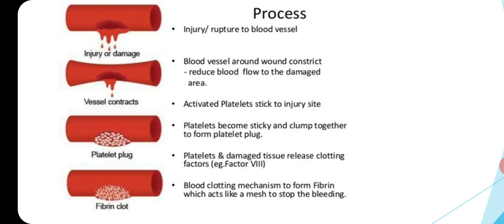Then these platelets become sticky and clump together to form the platelet plug. The platelets and damaged tissue release the clotting factors. The blood clotting mechanism forms the fibrin, which acts like a mesh to stop the bleeding.